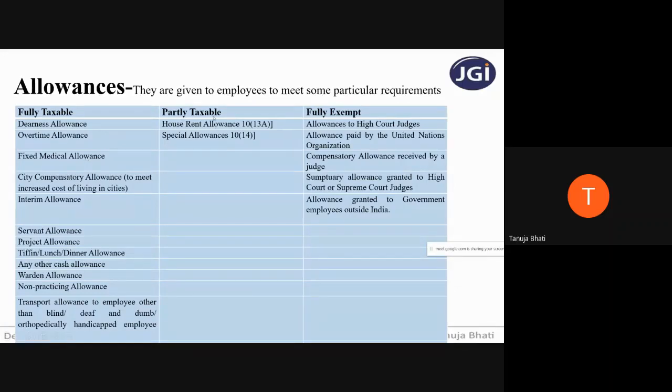When I say partly taxable, that means the entire allowance you're receiving from the company will not be chargeable to tax. Only a part of that amount will be chargeable to tax. And fully exempt means when I'm receiving these allowances, they will be completely 100% exempt from tax.